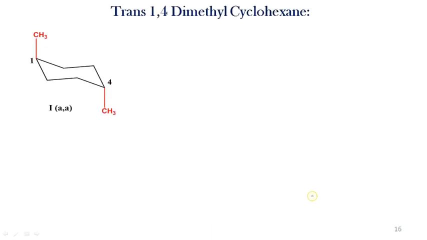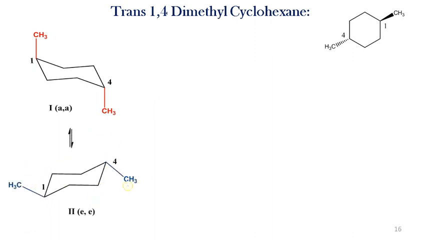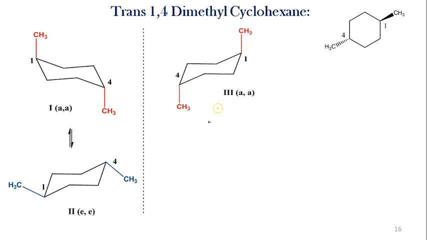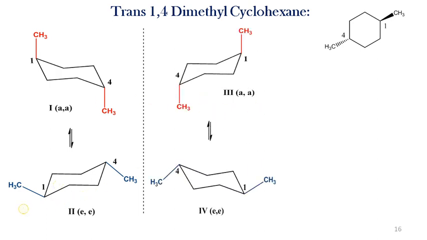Then trans 1,4 dimethyl cyclohexane. In trans 1,4 dimethyl cyclohexane, on carbon number 1 there is an axial methyl, and on carbon number 4 there is an axial methyl, that is the axial conformer. On ring flipping, it gives the equatorial conformer. We can similarly draw the third conformer by taking the mirror image, or on ring flipping by taking the mirror image we get the fourth conformer. Then optical activity: the plane of symmetry is present here.